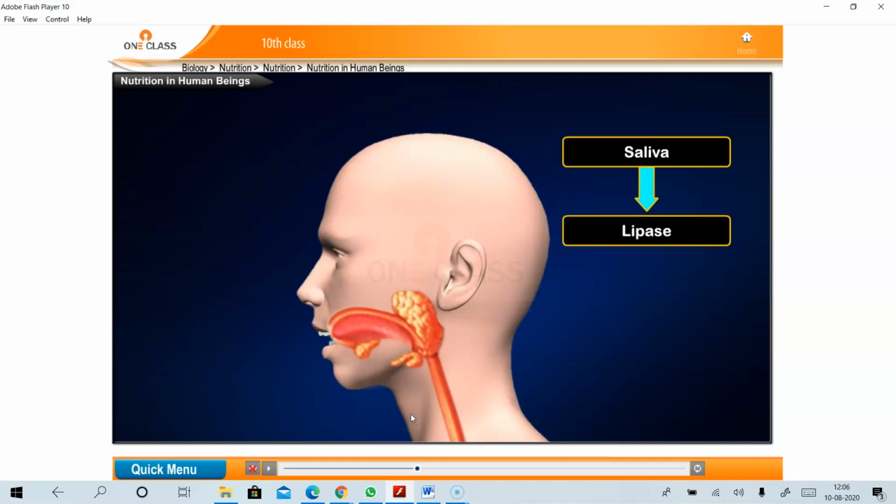The first pair is located at the side of the jaw, called submandibular. What is the name? Submandibular. And the second pair is located below the tongue.